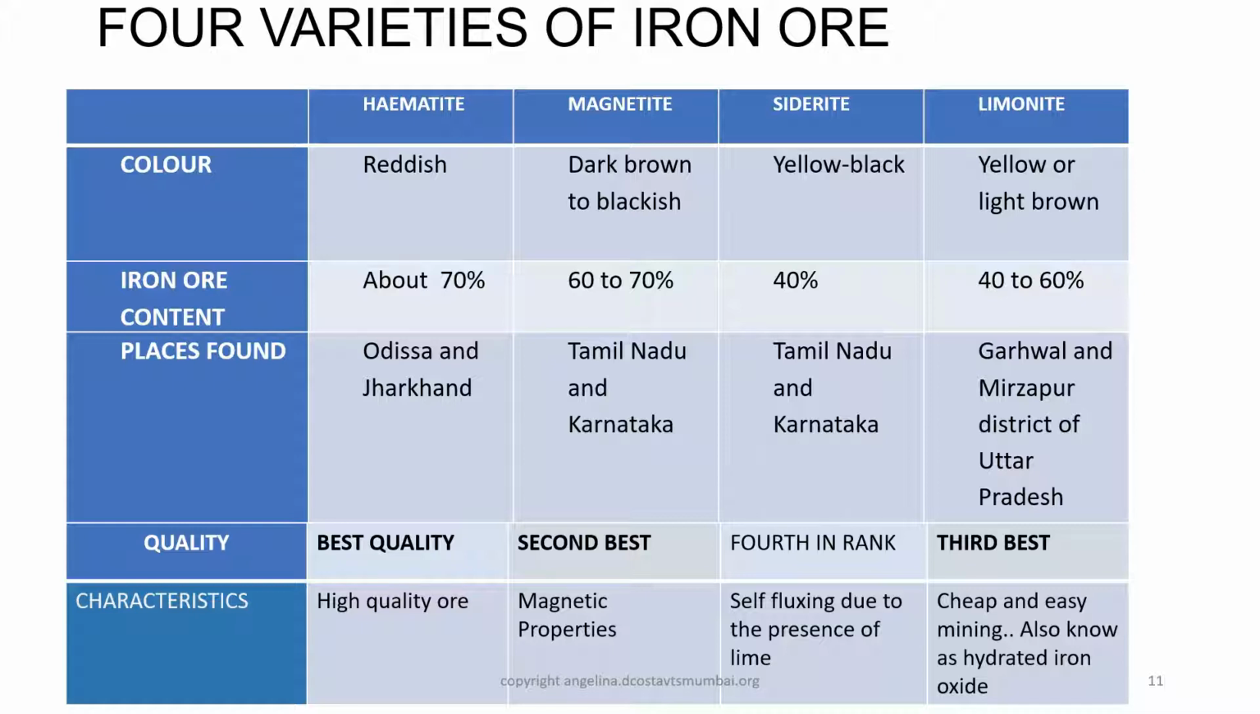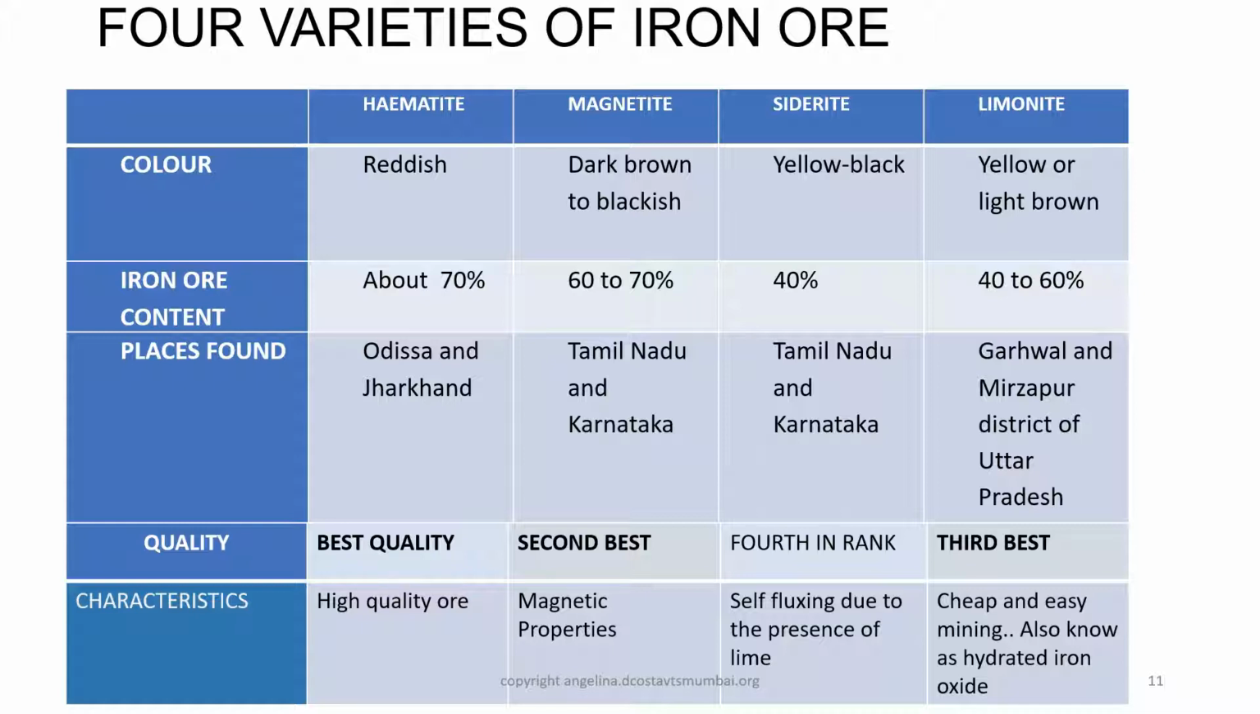Then we come to the third best, which is limonite. Yellow or light brown in color, 40 to 60% iron ore content, found in Garhwal and Mirzapur districts of Uttar Pradesh. Third best quality, cheap and easy mining, also known as hydrated iron oxide.